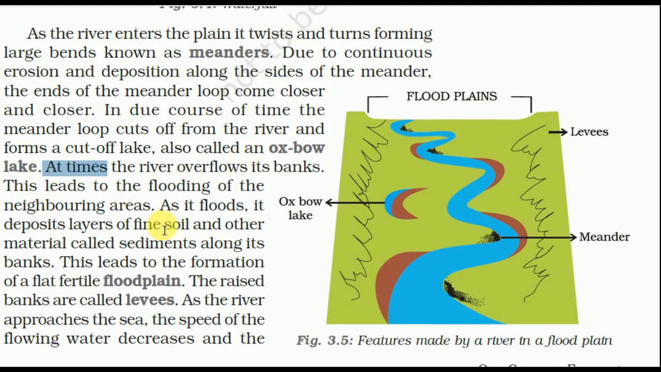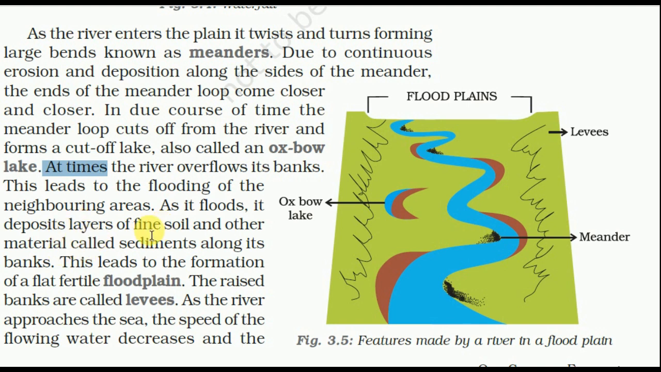This leads to the flooding of the neighboring areas. As it floods, it deposits a layer of fine soil and other material called sediment along its bank. This leads to the formation of flat, fertile floodplains. The raised banks are called levees.